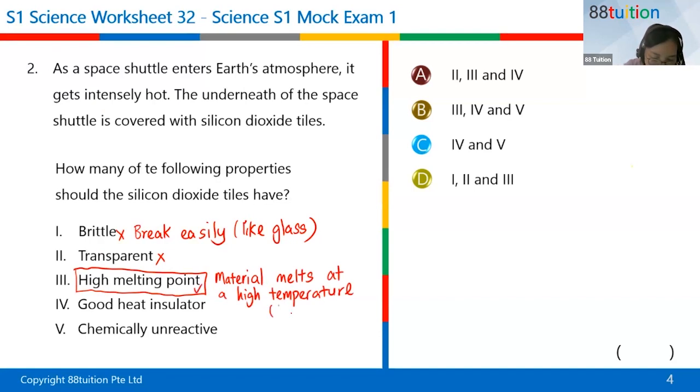But don't write in the exam "hard to melt." You need to say it needs a high amount of energy. You need to have a lot of energy to melt that substance. Now, do you need it to be a good heat insulator?